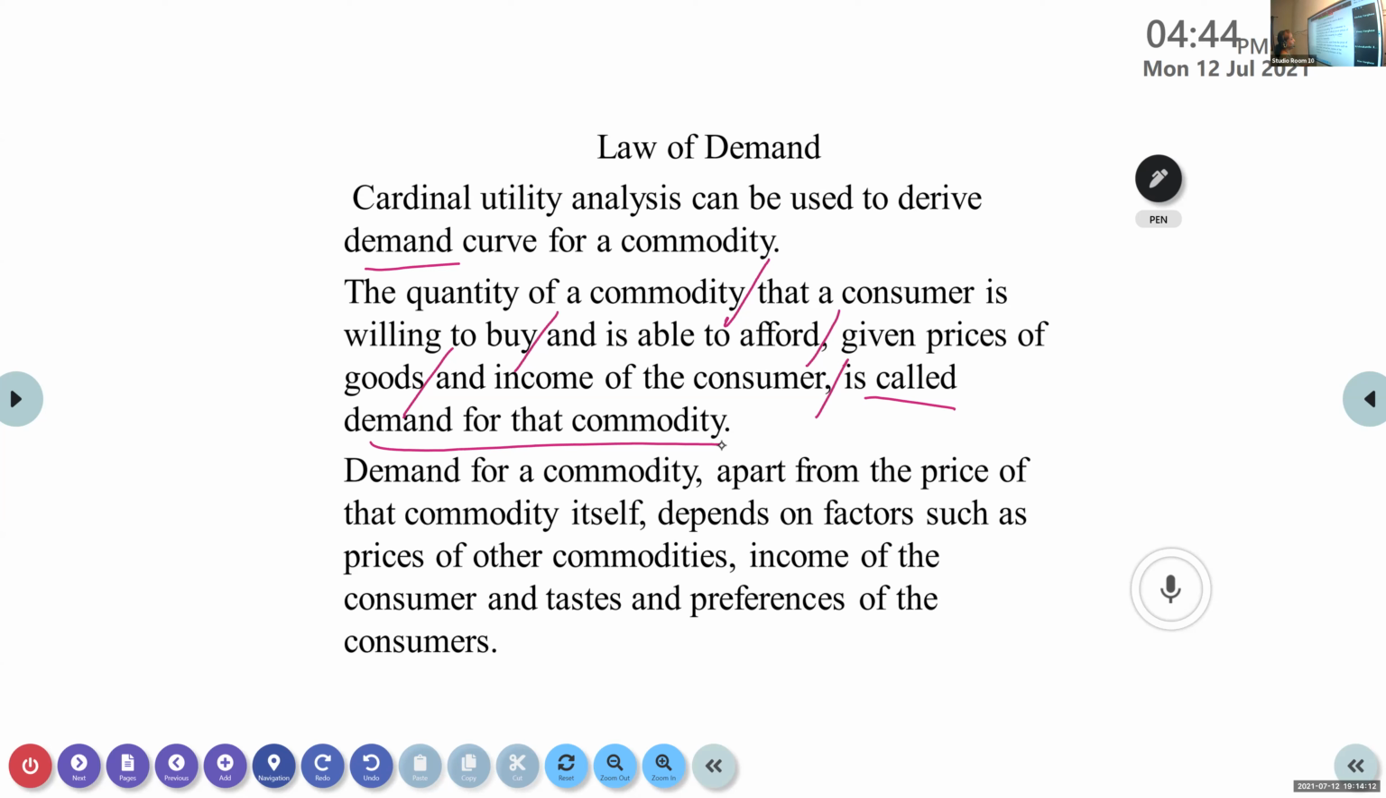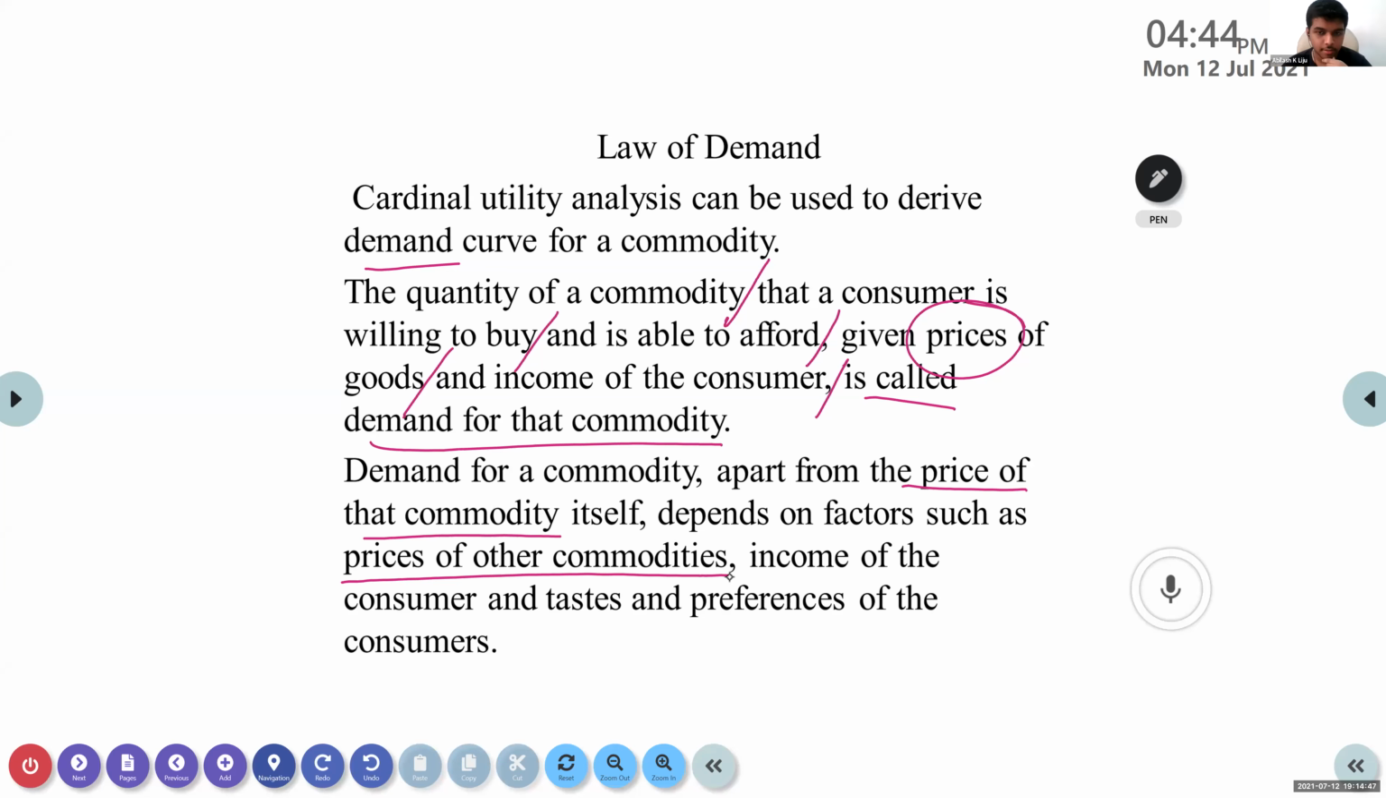Now, demand for a commodity, put in another way, apart from the price of that commodity. I told you that whenever we demand anything, it is influenced by price. Now, other than price, there are some more things we have to take into account. Prices of other goods. For example, prices of substitutes. Any idea what you mean by substitute? Alternative? Alternative in the sense, can you tell one example?